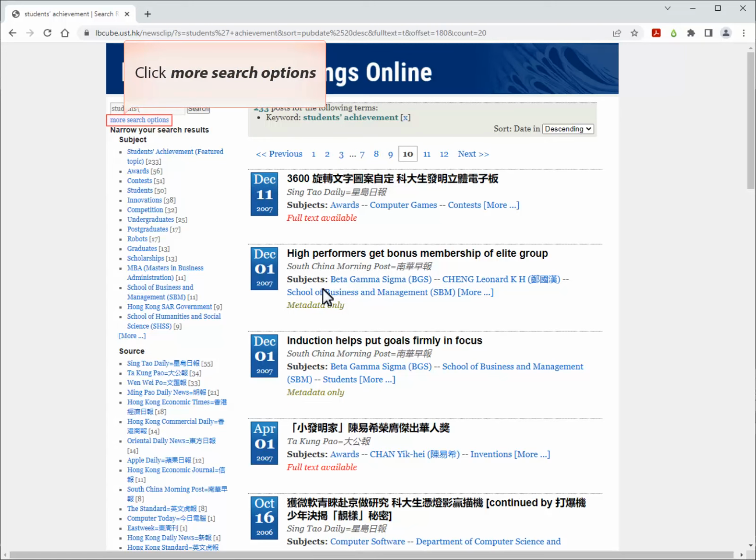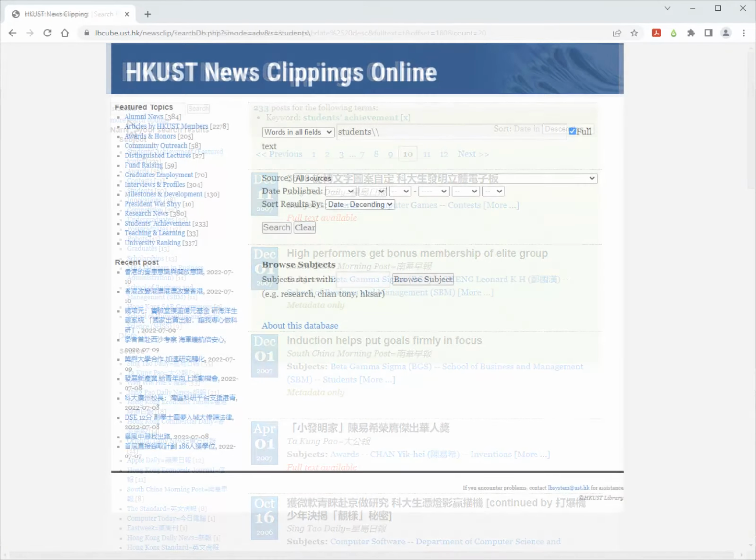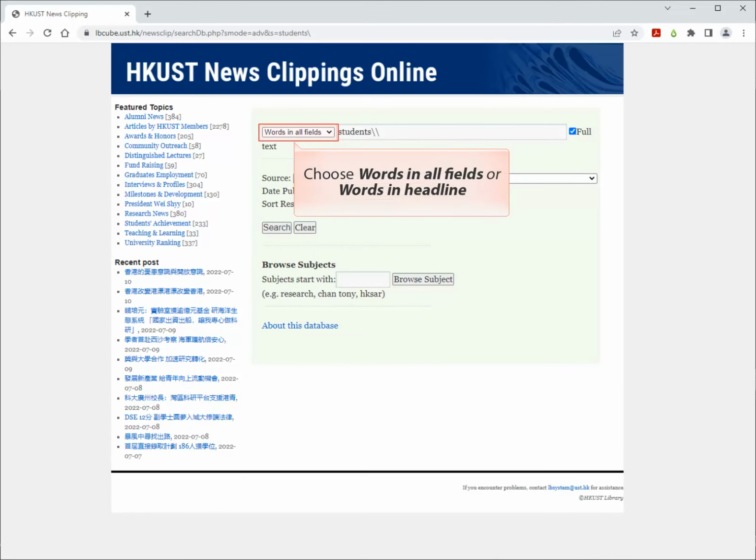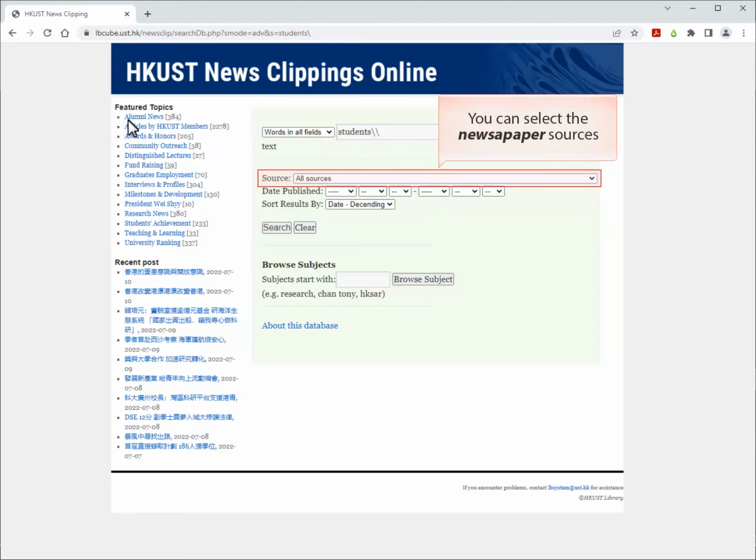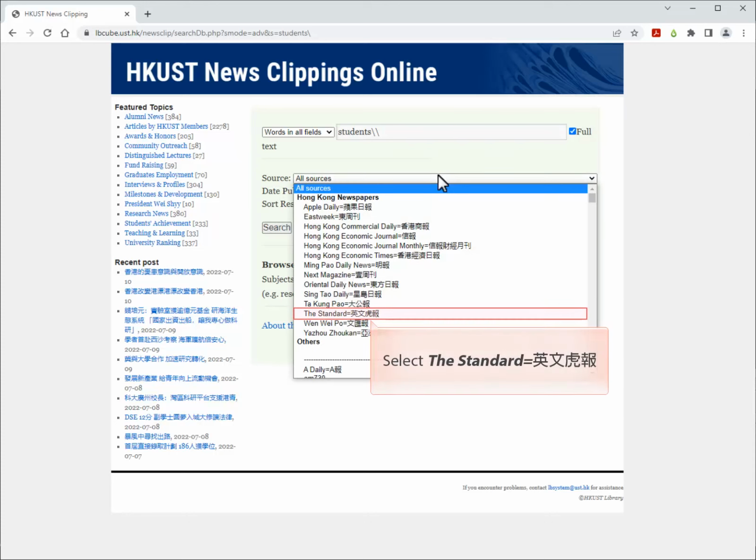If you want to refine your search, click More Search Options. In this screen, you can refine your search by limiting the search to words in all fields or words in headline. In addition, you can limit your search to a particular newspaper title. For example, The Standard.